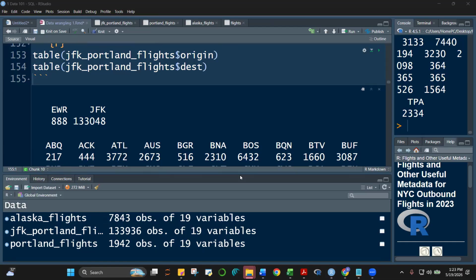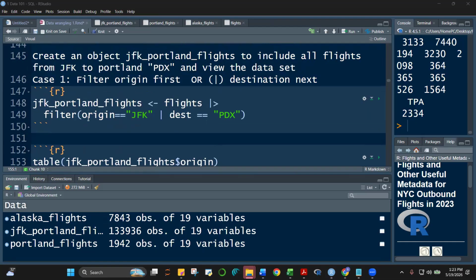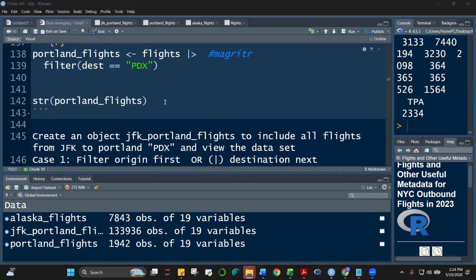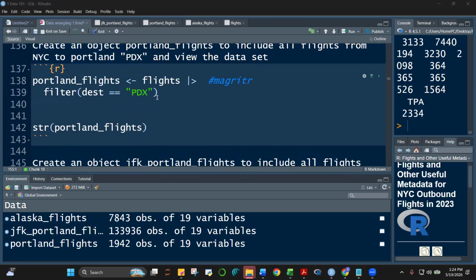Sir, can you repeat the question? Yes. Why is it that the result of the JFK Portland flights, no? Why is it that, earlier, when we filtered, destination is equal to PDX, the result was, let's show this,